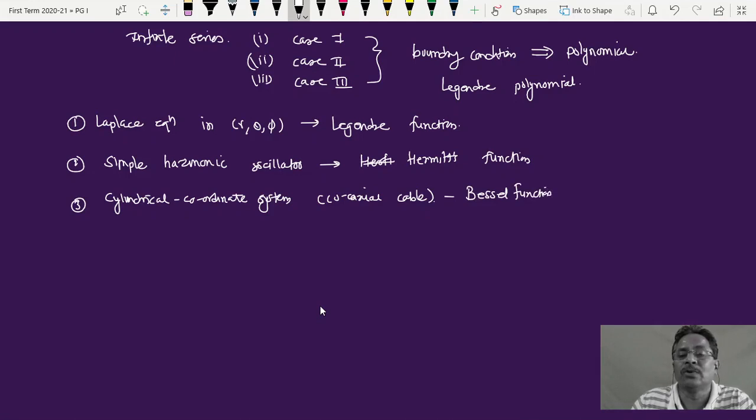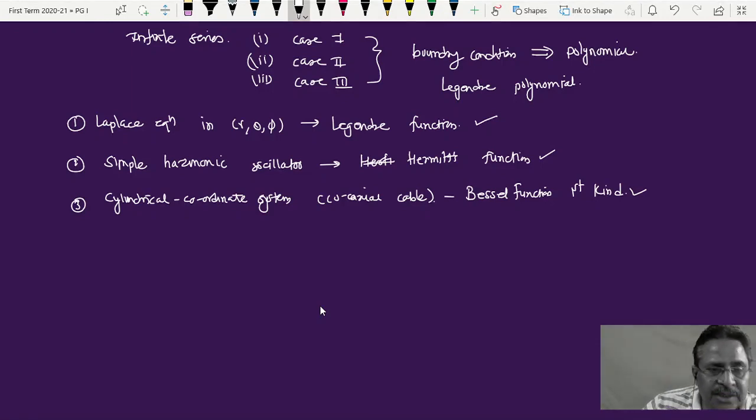Actually, there are 2 different types of Bessel functions, but Bessel function of the first kind, and we are going to introduce these 3 functions here in our chapter. How these functions are defined, what are their properties, and what are their physical applications, these are the things we are going to discuss in detail when we go for all these types of special functions. So I'm sure you might have got an idea what the three different types of special functions are that we are going to introduce here.